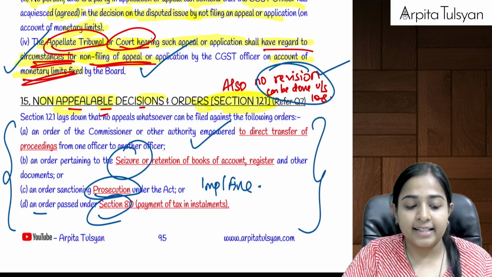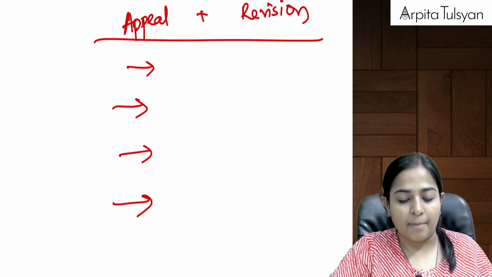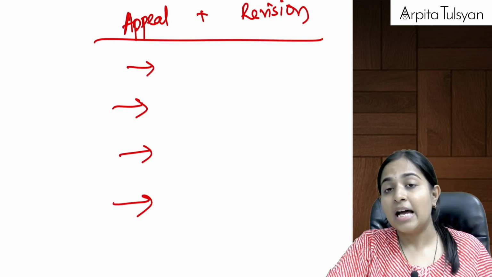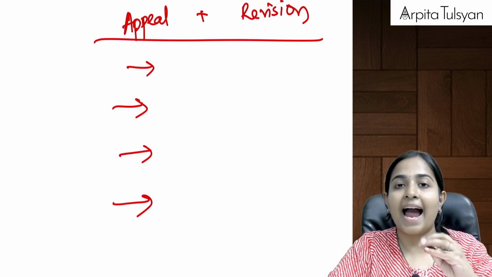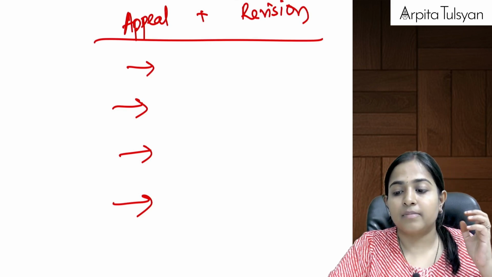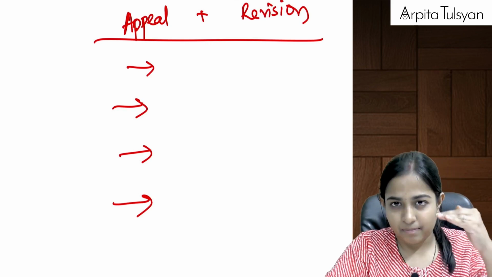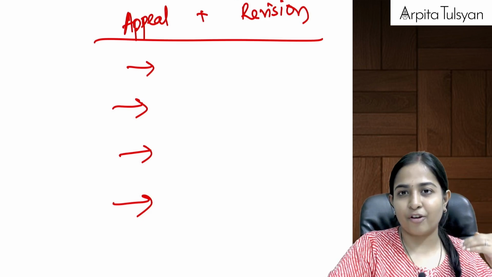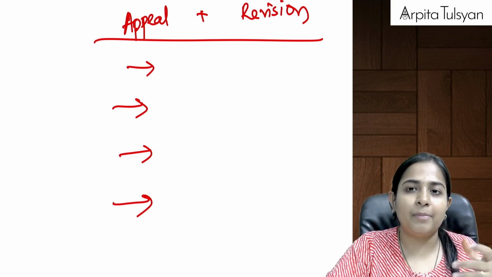Are you clear till here? Yes, this was all about the appeals provisions, appeals and revisions under your GST. And just try to study this chapter in parts. Okay, first level of appeal, second level of appeal, third level, fourth level. The chapter will be very, very simple.